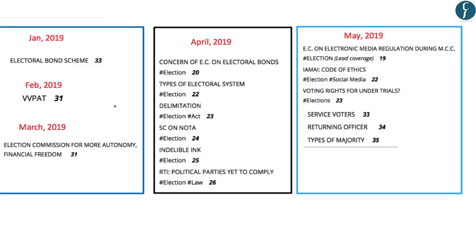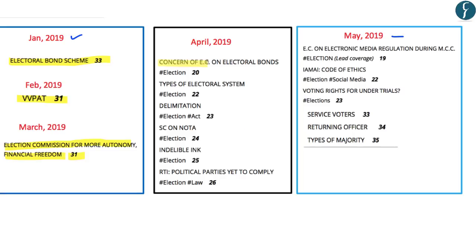Now, the entire process of election and various news associated with election have been covered in the Focus magazine right from the January edition till the May edition. As you can see, in the January edition, the electoral bond scheme was covered, which appears on page number 33 in the Focus magazine. In February, we covered VVPAT and certain issues associated with VVPAT. Similarly, in March, we covered the Election Commission's demand for more autonomy as well as its financial freedom, which appears on page number 31.